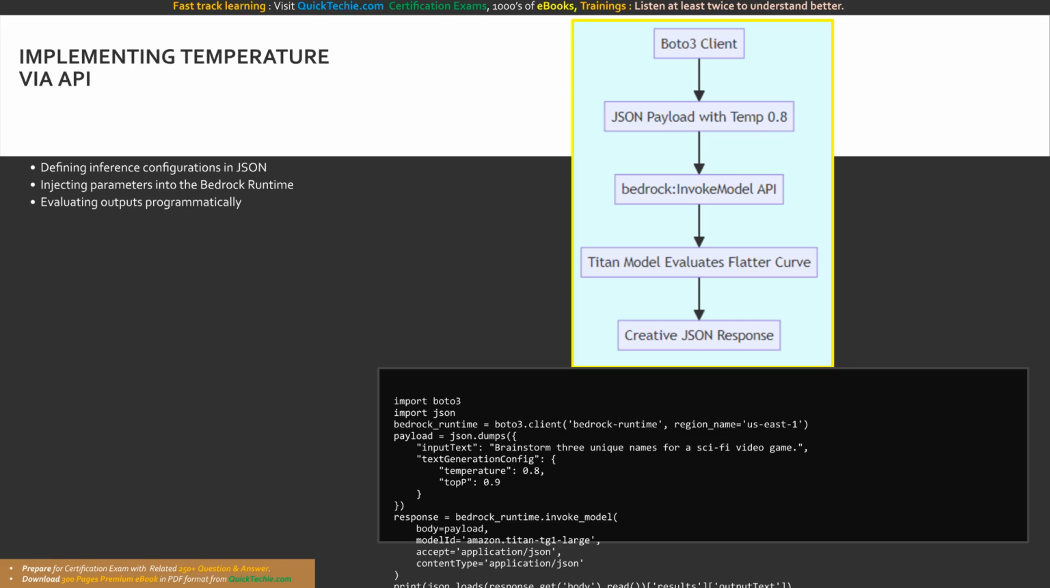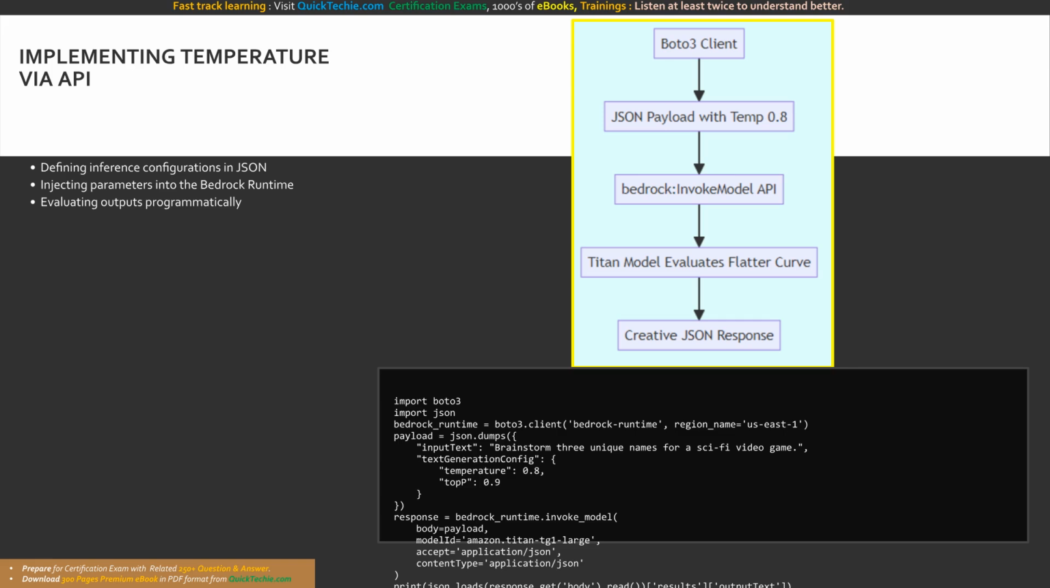Let us examine a highly optimized block of Python code that programmatically turns the creative dial up to 0.8 for a brainstorming task. Let's break down this programmatic masterpiece. We instantiate our standard Boto3 client targeting the Bedrock runtime endpoint. The magic happens inside our payload JSON object. We supply our input text asking for unique sci-fi game names. Then we explicitly declare the textGenerationConfig dictionary.